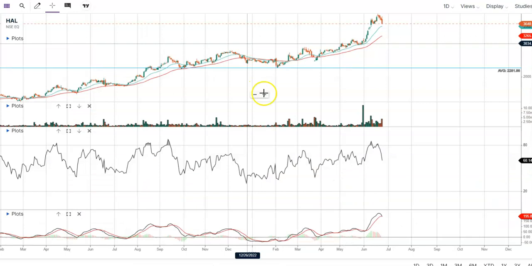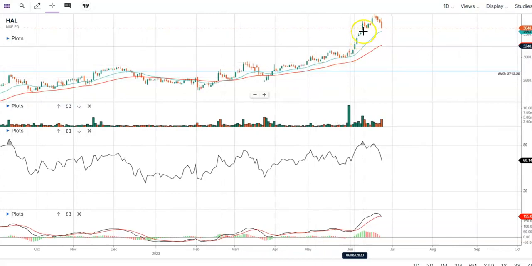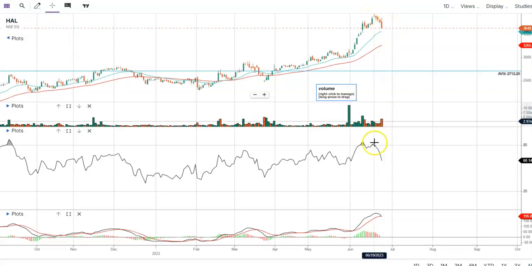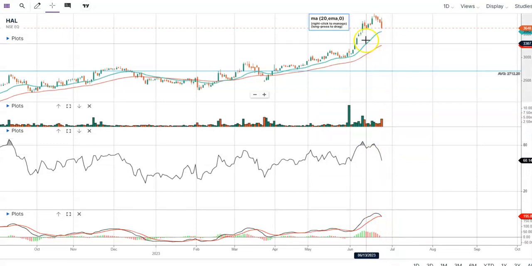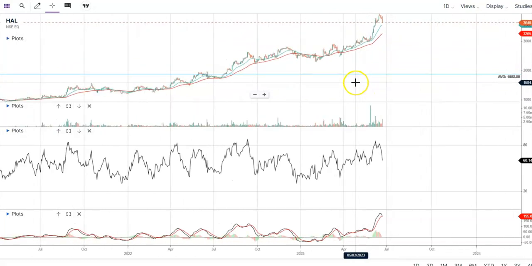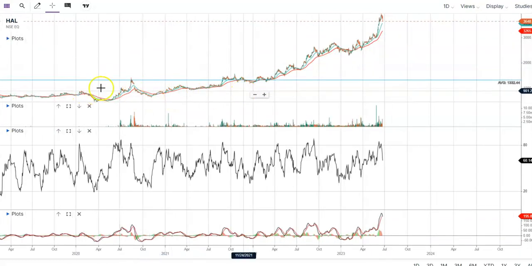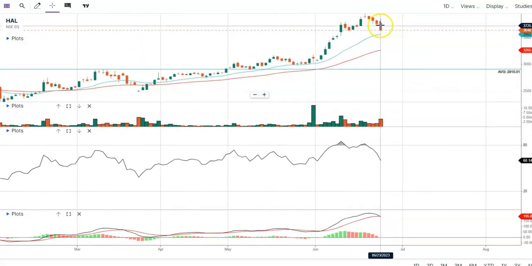Now let's move on to the chart structure. You see that the stock moved till 3941, and now it is retracing back. The volume is high, the RSI is low, and the MACD line is about to cross the signal line. However, it is like an inclined graph, moving in this direction. As of now the stock seems to be moving downwards, and RSI has also touched 61.